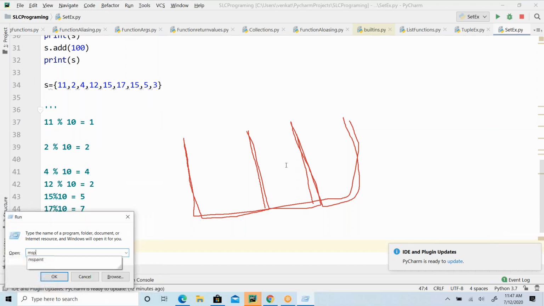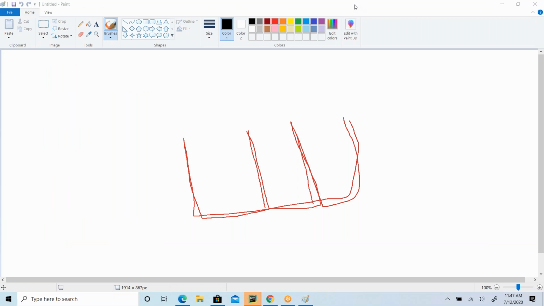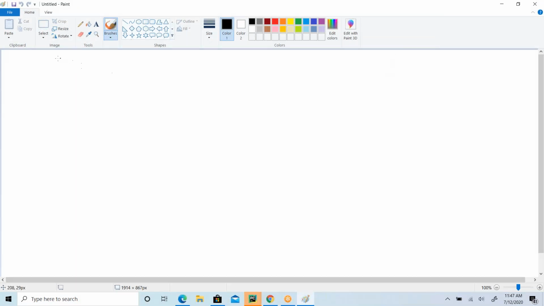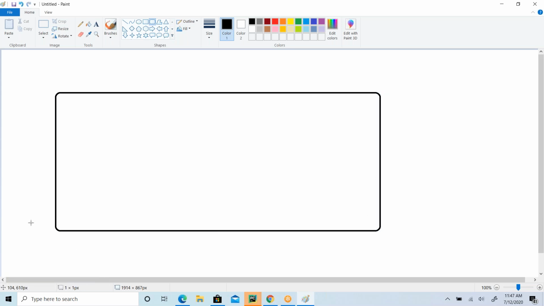In case of list, it is index based, so it organizes all the elements in a sequence, one by one. But here it is going to organize the elements in buckets.